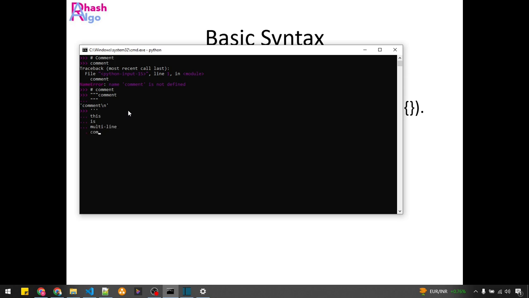See, this is a multi-line comment. So the simple rule is: for a single-line comment, use the hash symbol, and for multi-line comments, use three double quotes followed by three double quotes, or three single quotes followed by three single quotes.